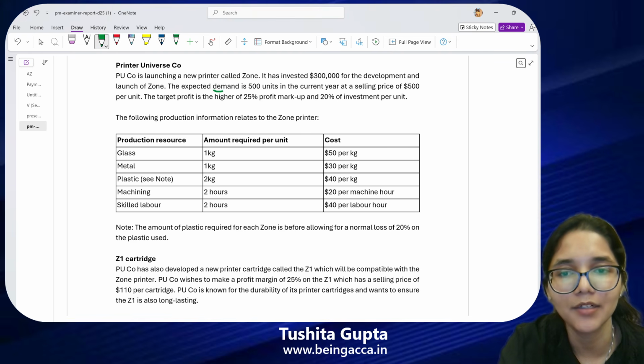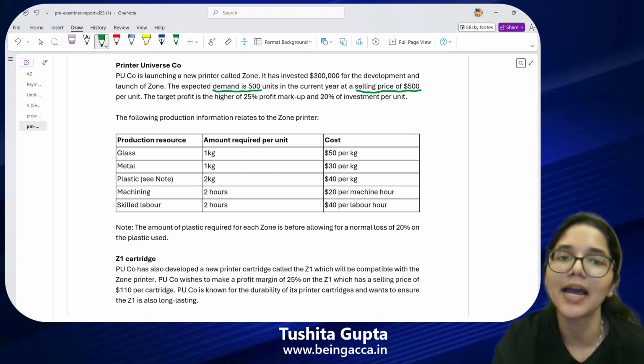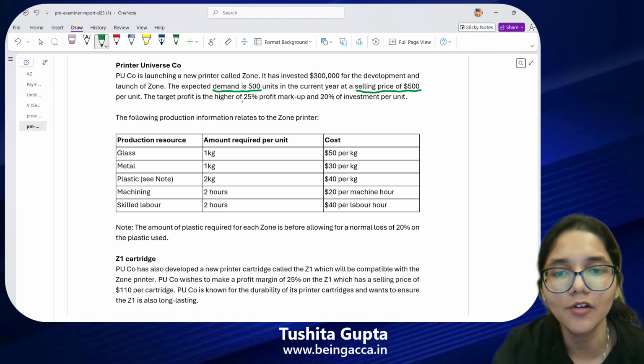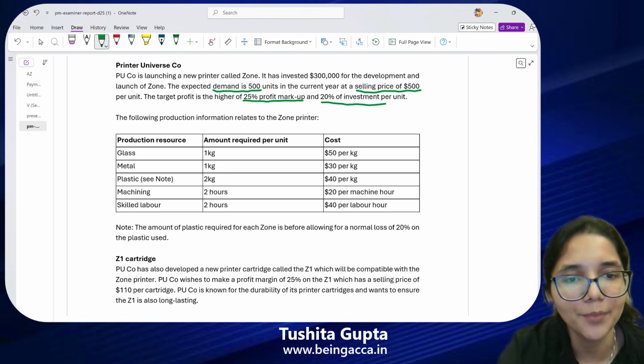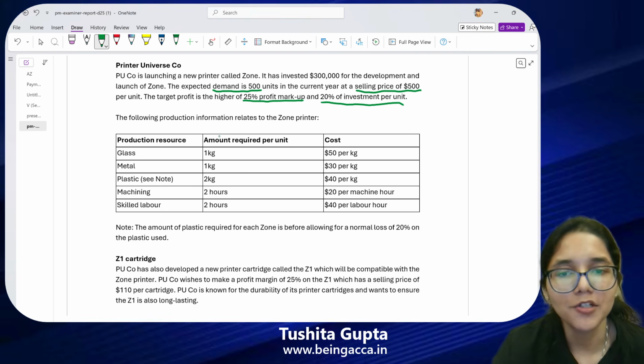So I have highlighted my demand. I have highlighted my selling price. Maybe I need it later. The target profit is the higher of 25% markup and 20% investment per unit. The following production information relates to the Zone printer.